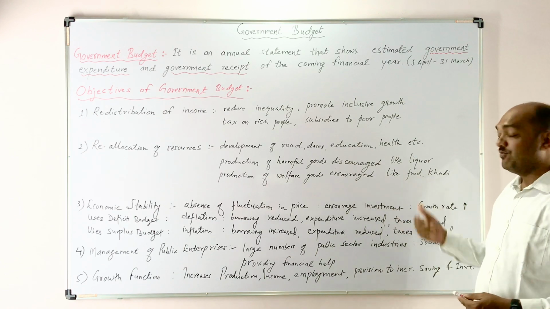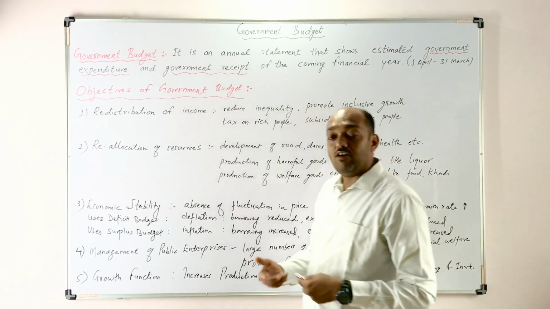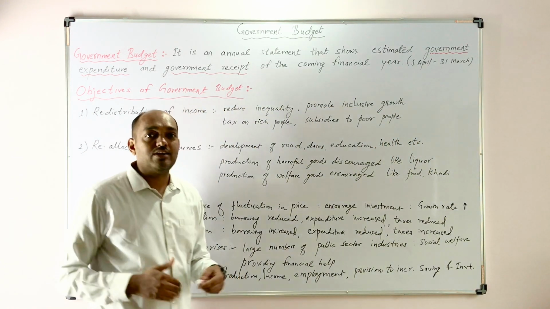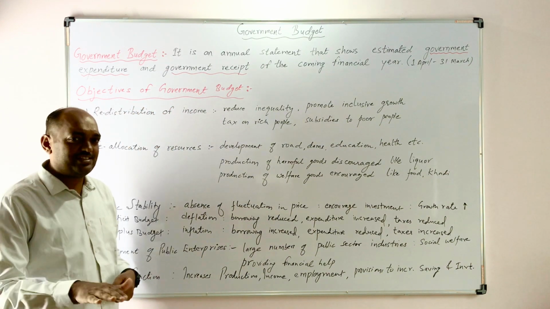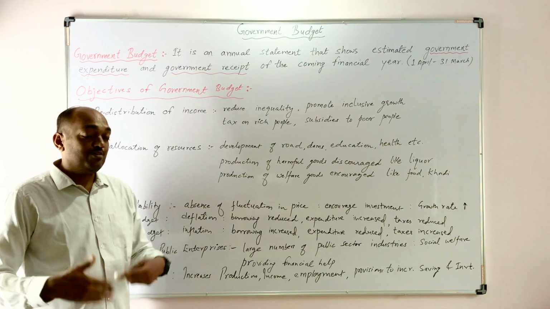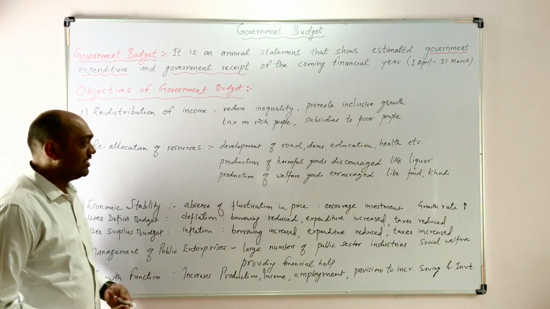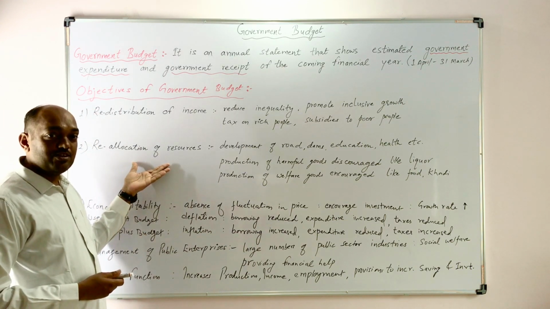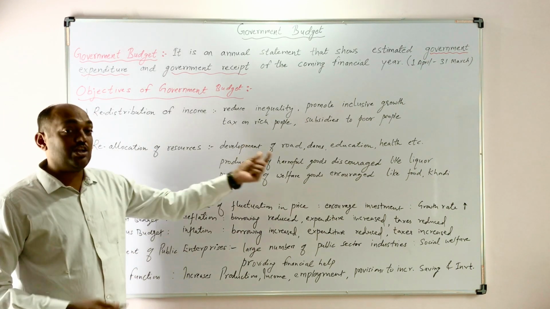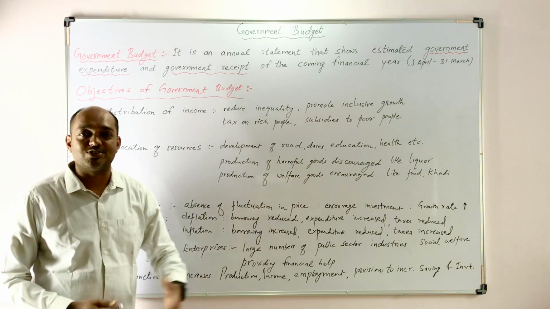For example, food producing industries or khadi producing industries, government imposes fewer taxes, gives more subsidies, more concessions, so the resources will transfer from the production of harmful goods to the production of welfare goods.